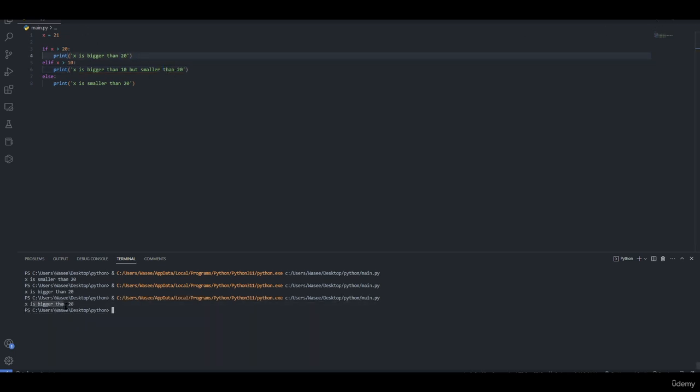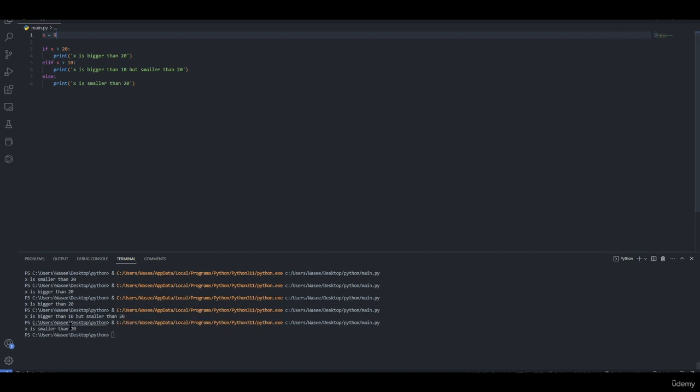If we set x to 21, x is bigger than 20. If we set our x to 11, x is bigger than 10 but smaller than 20. Else if we have x equal to 9, x is smaller than 20.